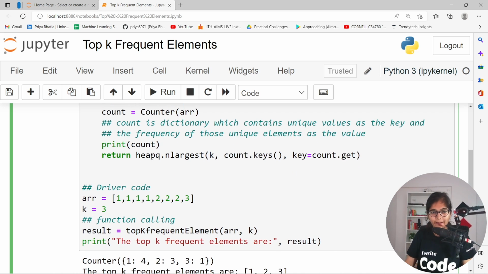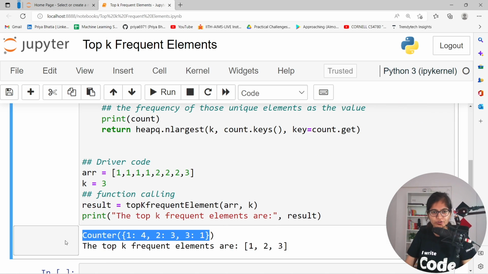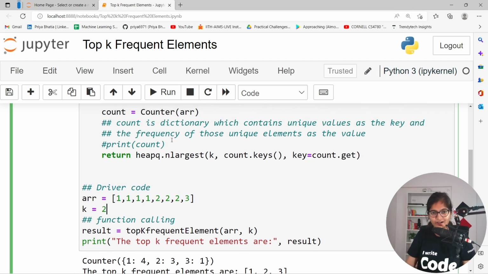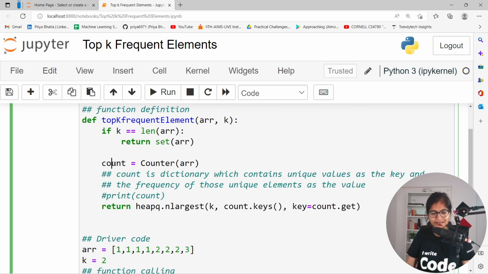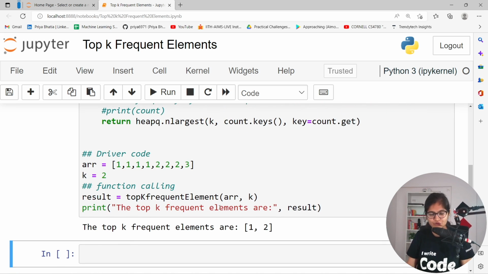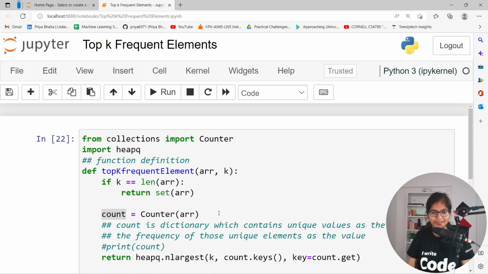That is the important thing, and I have just displayed it to you. If you want, you can remove this, because the major purpose is not to go into that part. It's just for those who are not aware of this method. The major purpose here is to get the topmost frequencies, and that we get using this method.